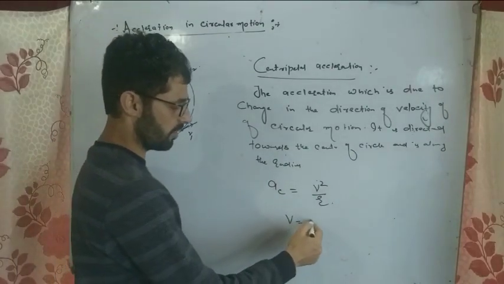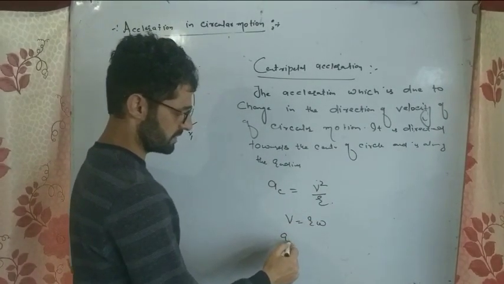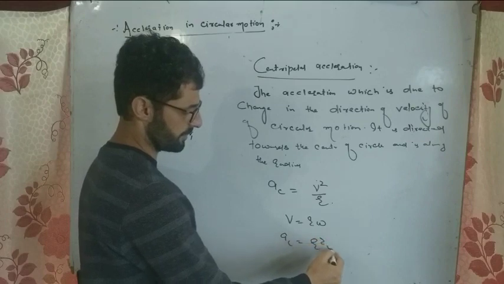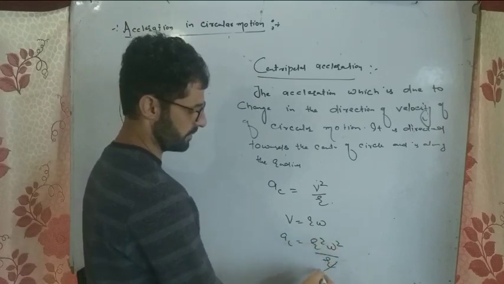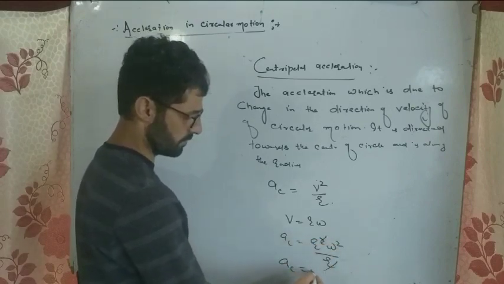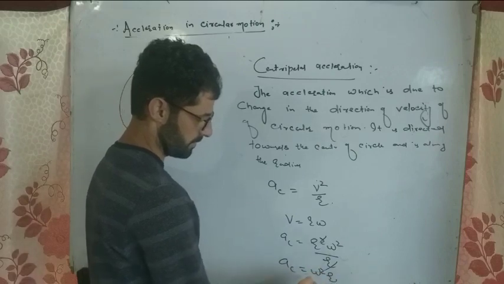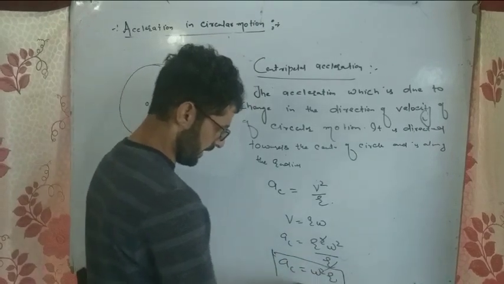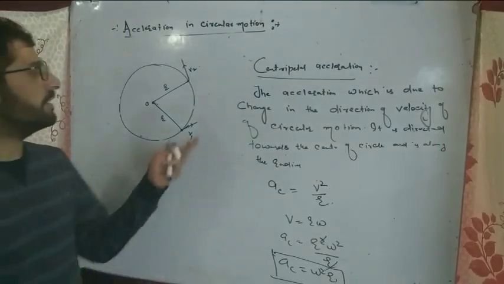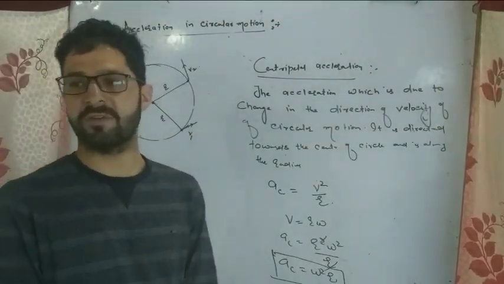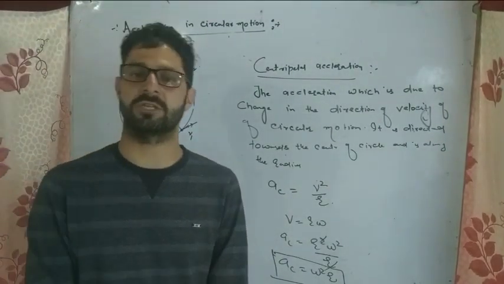V is equal to R omega. So a_c is equal to r square omega square divided by r. R cancels, so a_c is equal to omega square r. This is the centripetal acceleration, and we can derive this centripetal acceleration as well.